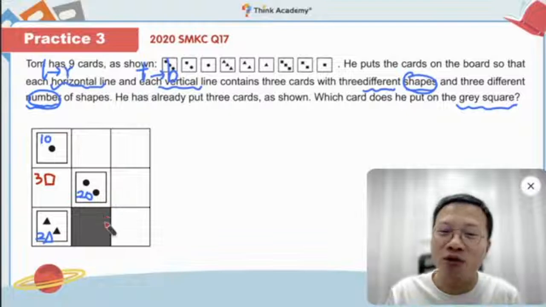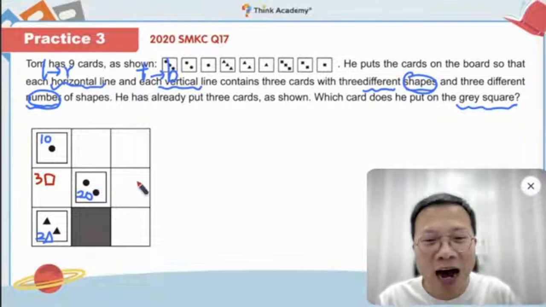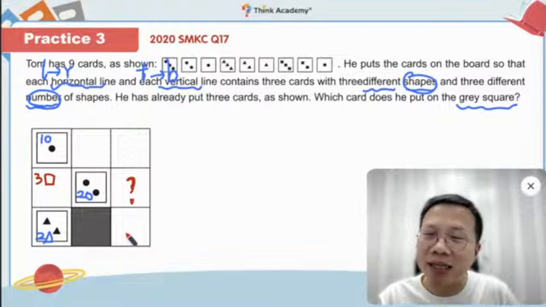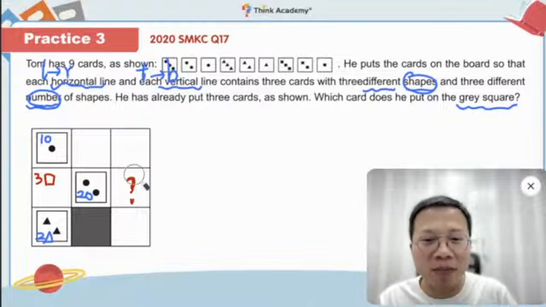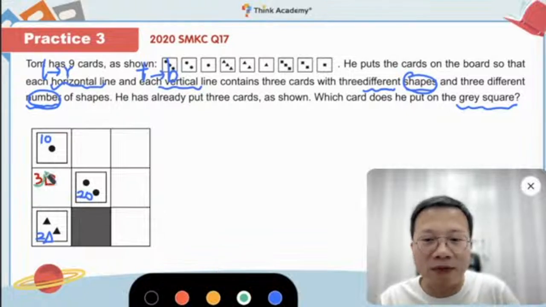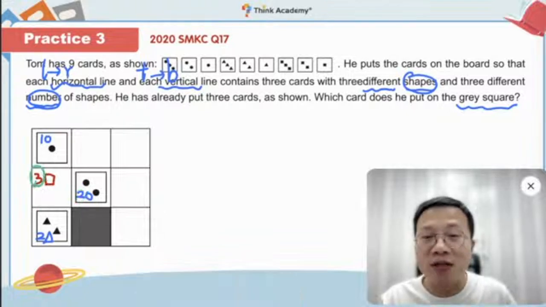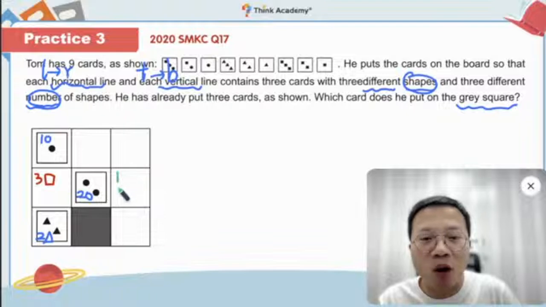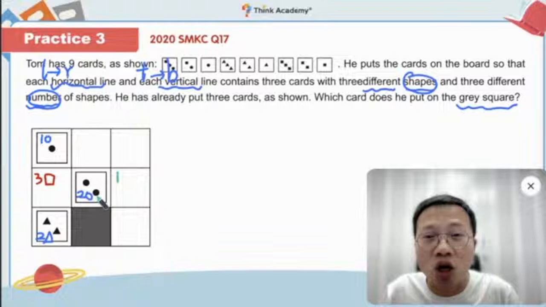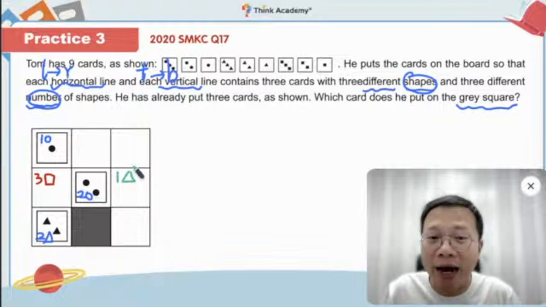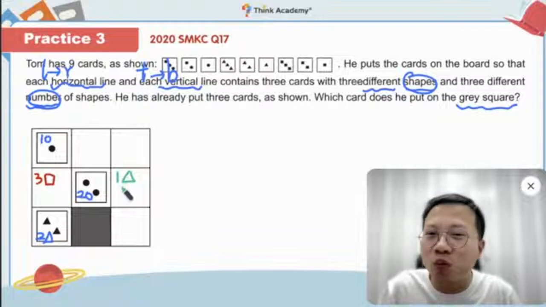Which box do you know about? Yeah, maybe this one, right? So can you tell me here what is the number and what is the shape? Very good. So in here we already have 3 and 2. So what's missing? Very good. We have 1 missing. What about the shape? We already have square, circle, so we should have a triangle, right? So this is what we do here.